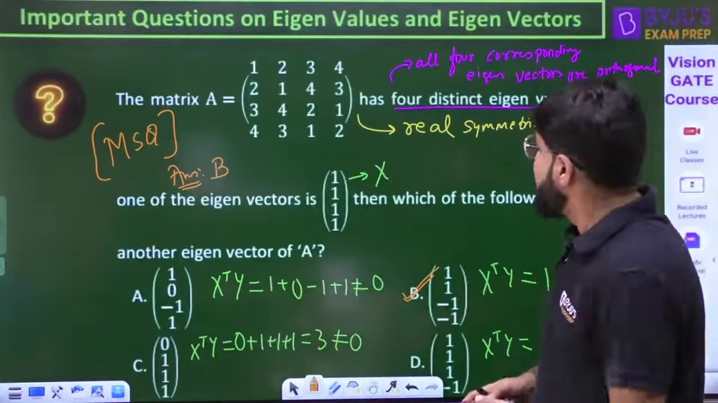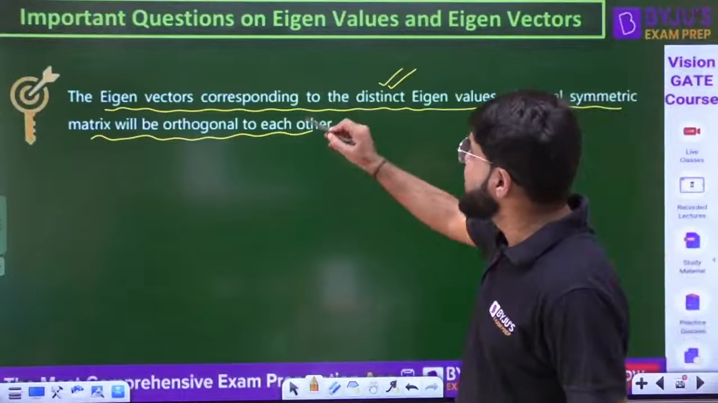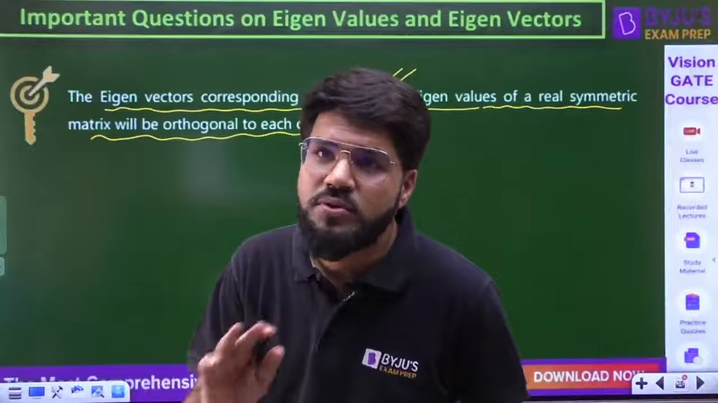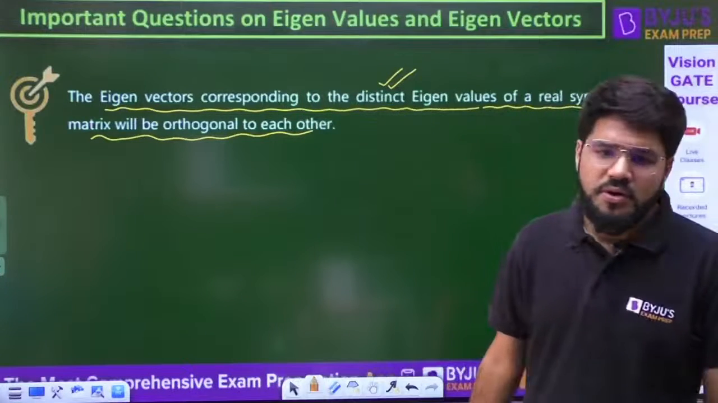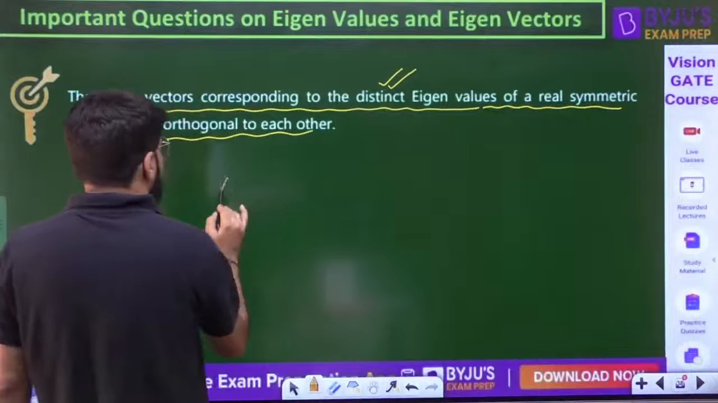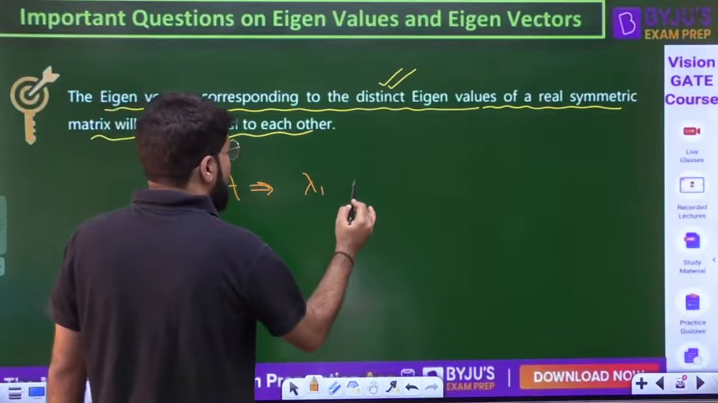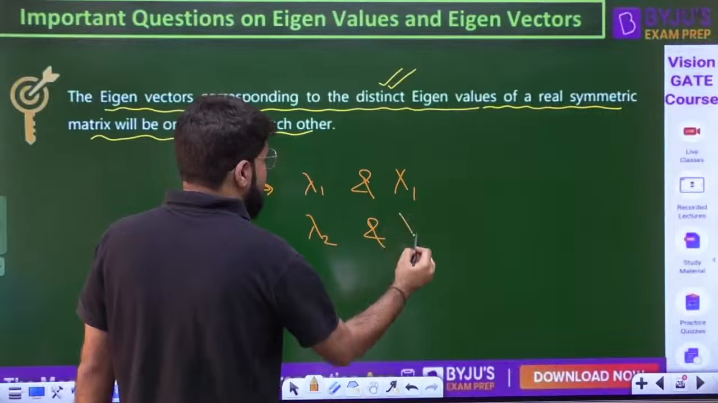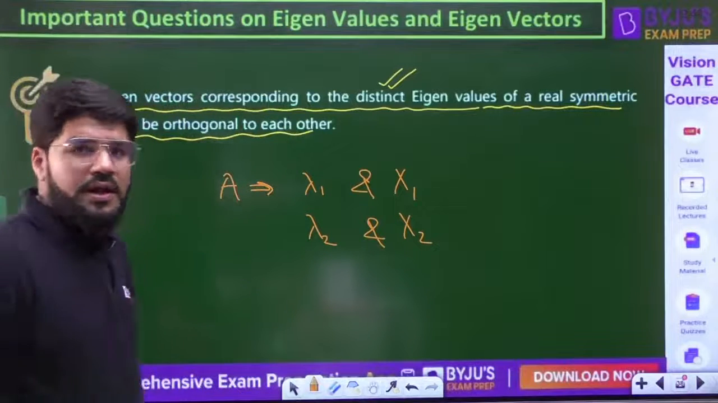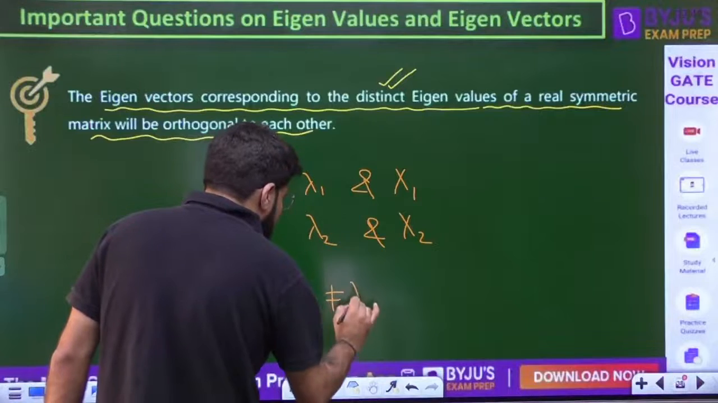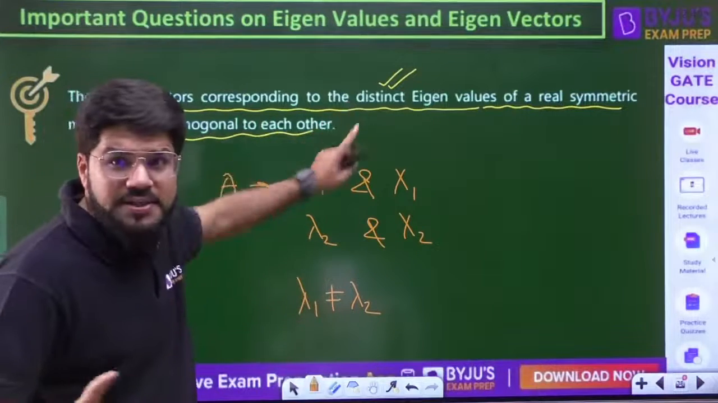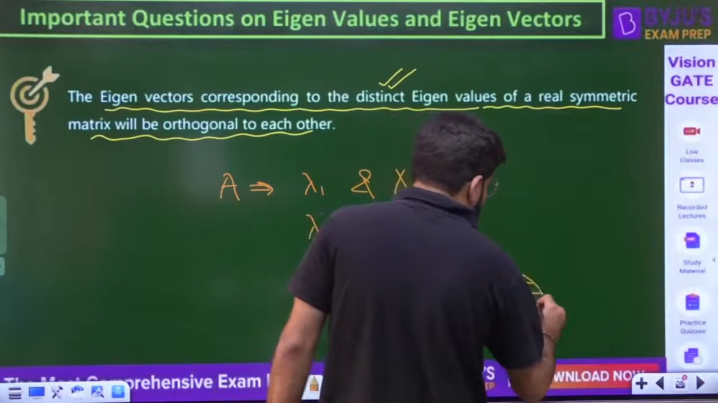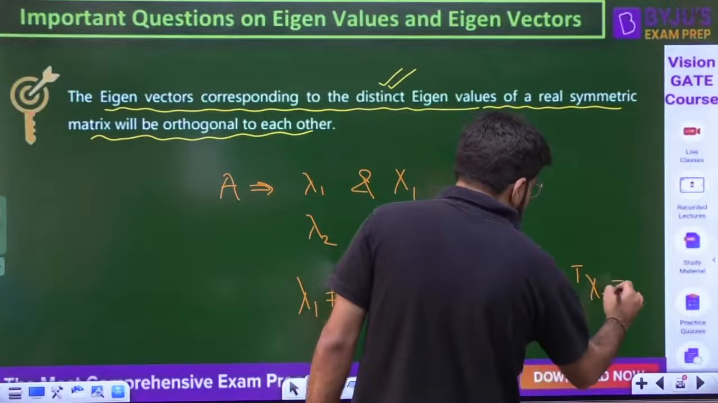See, this is the property: eigenvectors corresponding to distinct eigenvalues of a real symmetric matrix will be orthogonal, perpendicular to each other, so that their dot product is 0. I can put it like this. Suppose there is a matrix A with eigenvalue lambda 1 and corresponding eigenvector x1, and another eigenvalue lambda 2 with corresponding eigenvector x2. This property says that for distinct eigenvalues, if lambda 1 is not equal to lambda 2, the word distinct is important, then x1 is perpendicular to x2, orthogonal, and that means the dot product x1 transpose x2 should be 0.